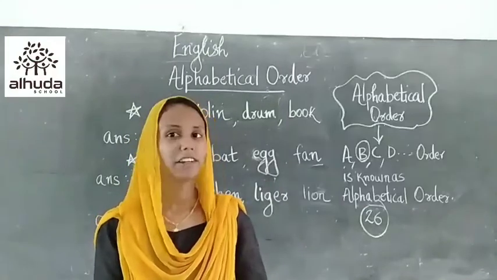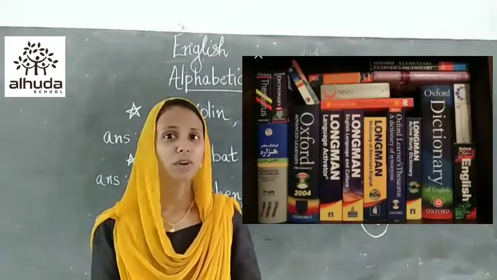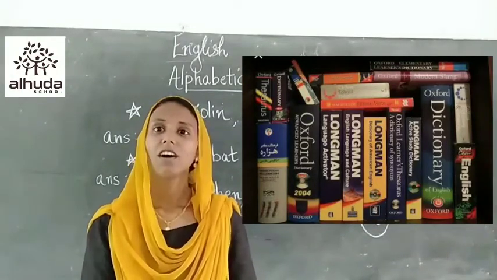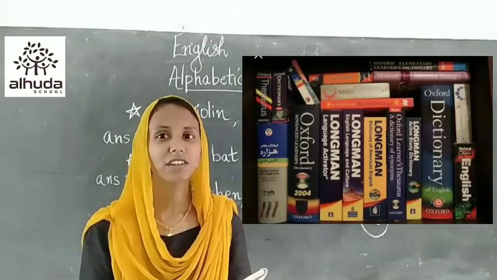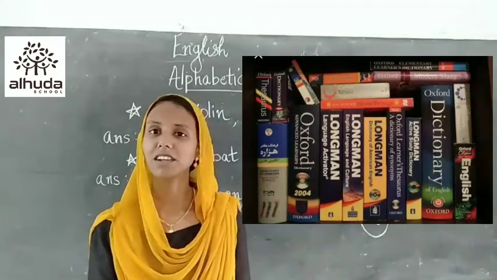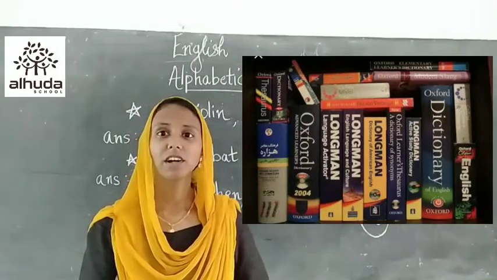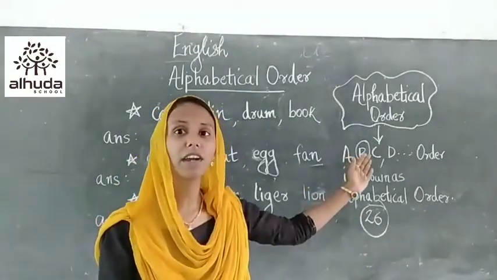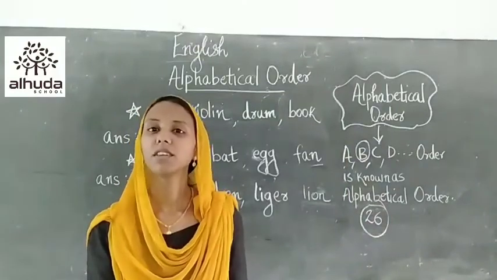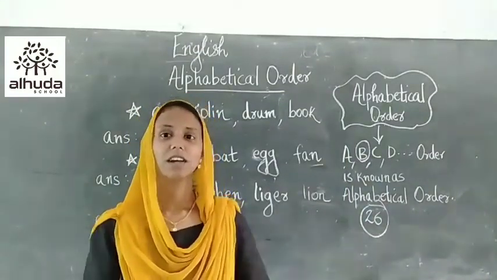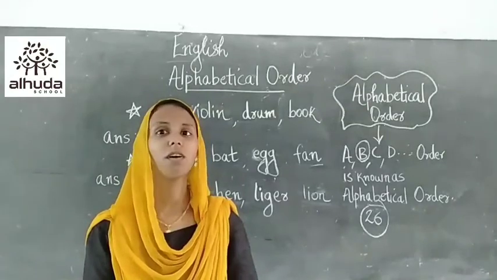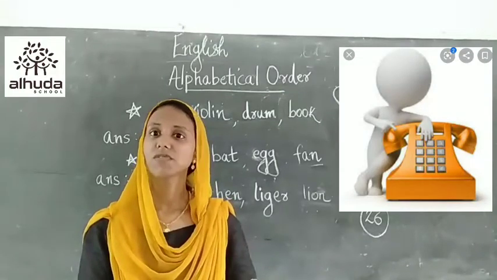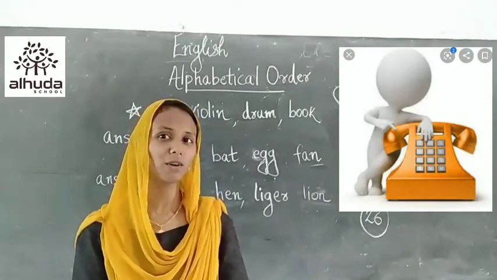Have you ever seen a dictionary, children? Yes. So what is the specialty of a dictionary? In a dictionary, all the words are arranged in accordance with this alphabetical order. So if we want to find out the meaning of a definite word, we have to look at this A to Z order and we can find the meaning very easily. In a telephone directory also, all the contacts are saved according to their alphabetical order. So it is very essential to know about alphabetical order.